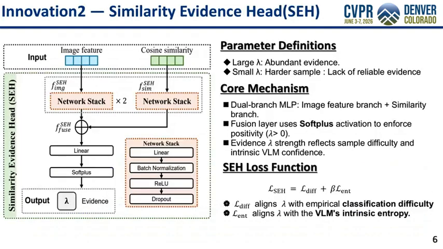Our second innovation is the Similarity Evidence Head, or SEH module. It predicts the evidence strength lambda for each sample. SEH takes image features and the similarity vector as inputs, fuses them through a dual-branch MLP with softplus activation, and outputs a positive lambda value.